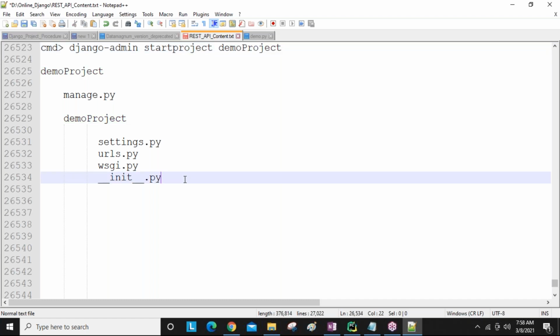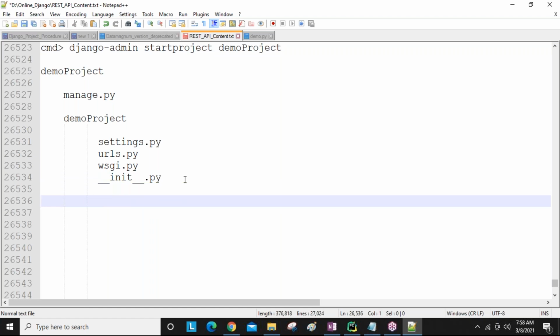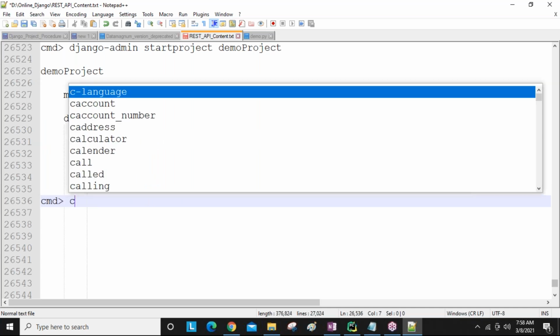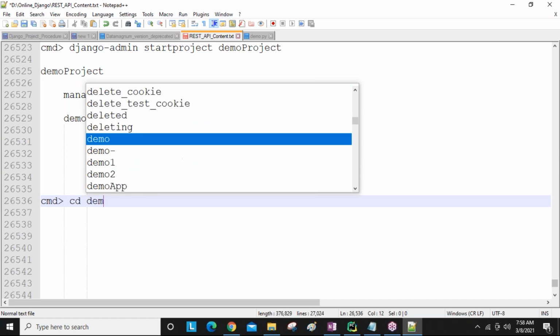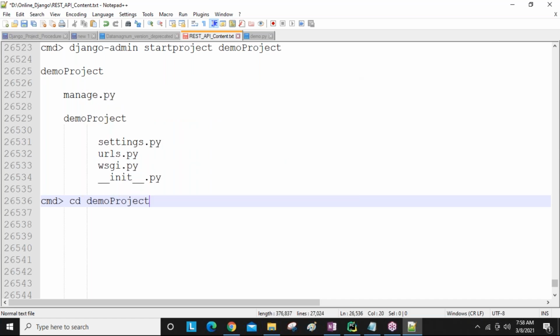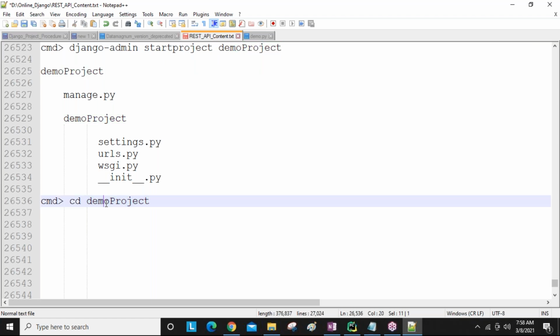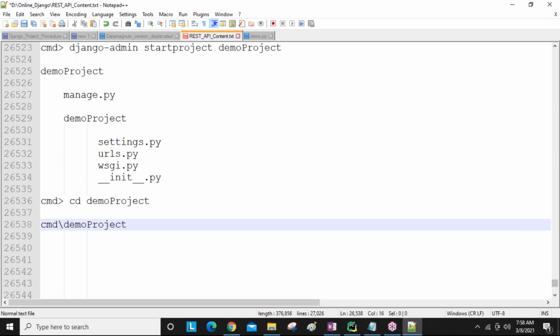Yeah. So now I want to create the Django application, guys. If I want to create an application, open your command prompt, and change the directory into your Django project folder location. I created the demo project, which creates a folder, so I need to change into this directory. So cd demo project, then my command prompt location changes like this.